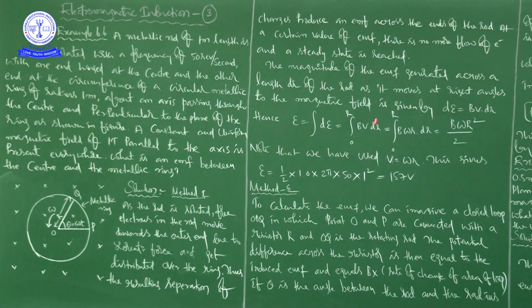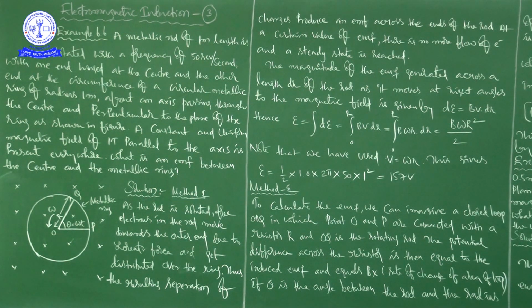And we also know that v = rω. So the integral from 0 to R of Bω r dr equals Bω R squared by 2. If you integrate r with respect to dr, it is r squared by 2, so in place of the smaller r you write capital R. So ε = BωR²/2. This is the magnitude of the EMF generated across the rod as it moves at right angles to the magnetic field.